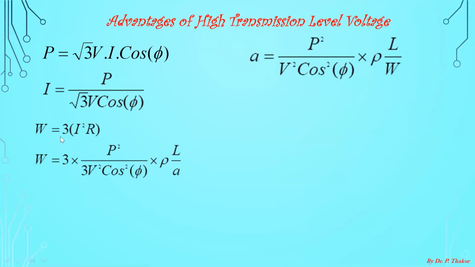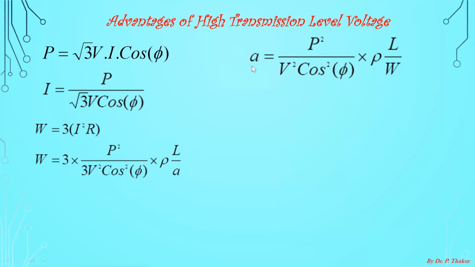What is the line loss? Power loss is I square R. Since we are using a three-phase three-wire line, for three lines the line loss will be 3 times I square R. I substituted the value of I in this expression, and as you know, the resistance is equal to rho L by A, where L is the length of the conductor, A is the area of cross section of the conductor, and rho is the resistivity of the material used in the transmission line. So the expression will be this, and from this expression you can derive the area of cross section.